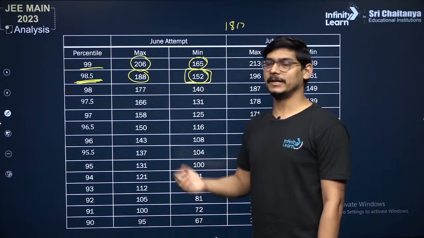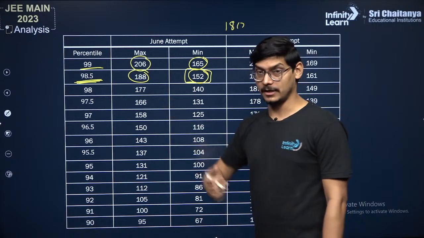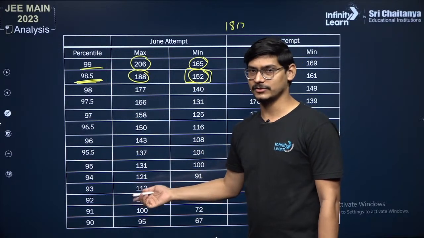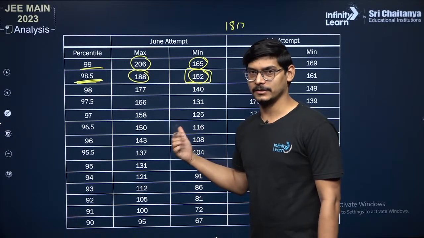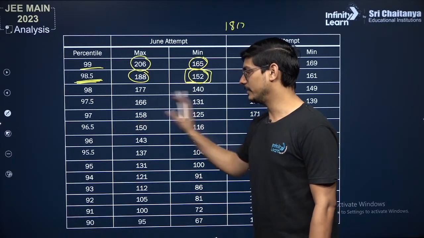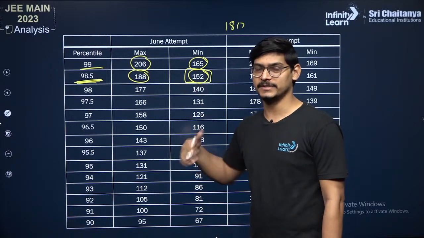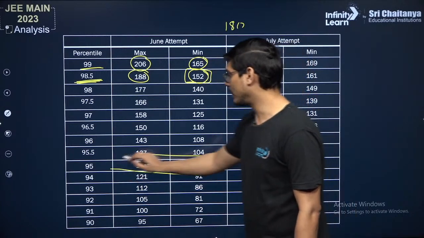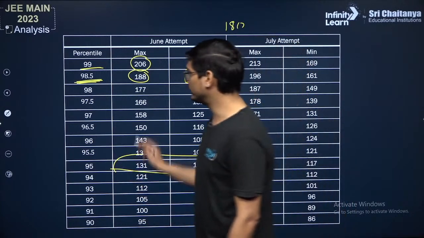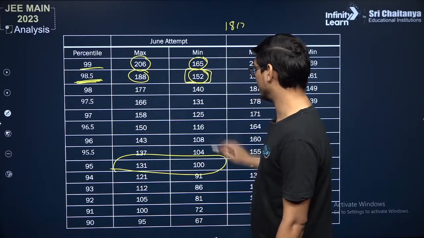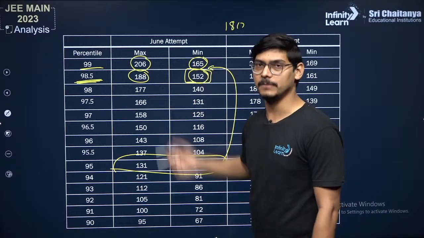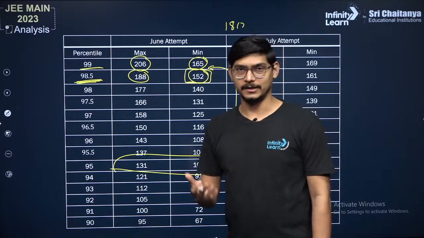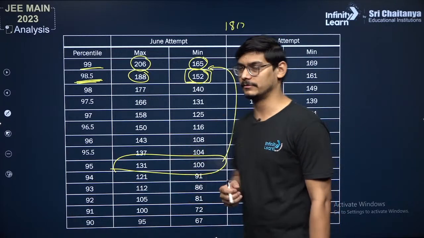Pause this video and go through this, and figure out how many marks you scored, what percentile you scored in this session, and what your target for the next session is. According to that, you will be able to find out how many marks you need to set as a goal. For example, if you are in the 95 percentile range, these are the corresponding marks. If you want to move to 99 percentile, then from 100 you will have to make a change of approximately 50 marks. That means roughly 12 to 13 questions more correct, or roughly 3-4 questions per subject.